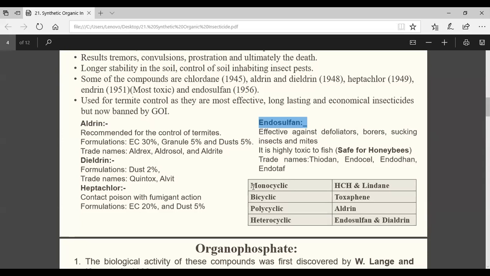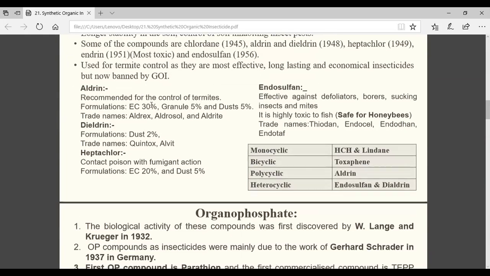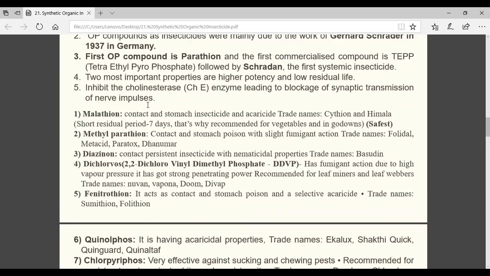For entomology students, this table is important, but for others, that is not important. Either refer to a refresher or handbook of entomology; there one cycle will be there, in your chapter on chemical control. There you can find the proper reactions through which different kinds of cyclodiene compounds are prepared. You go through that and you should remember. Not for the basic course.